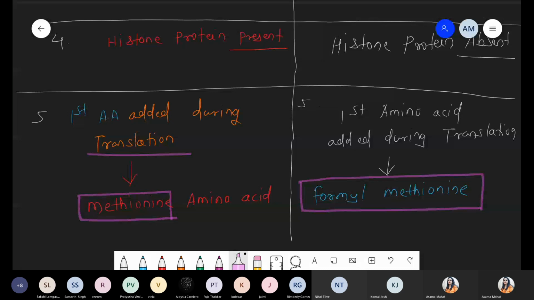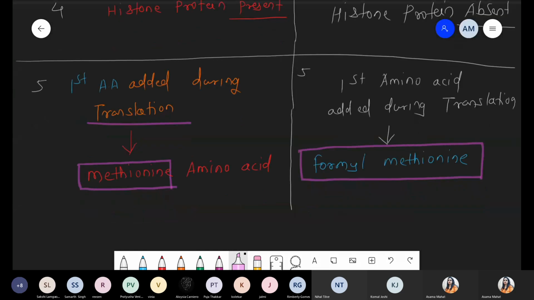AUG codes for the methionine amino acid, and AUG also acts as a start codon. Start codon means the first amino acid that is added during the translation process, during protein synthesis. Okay? Now remember this point, we are talking about what is the difference. The code of both is the same. Methionine is nothing but AUG, and here also there is the presence of AUG.